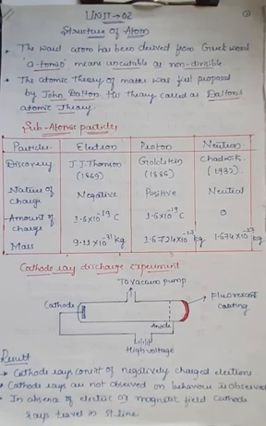Hello students, in the last class we completed the complete study of unit 1 for your chemistry, which consists of all the basic concepts of chemistry as well as some of the important definitions. We also saw some units and dimensional analysis, that is, conversion of one unit into another unit, and some very simple problems which can be asked for 3 marks or 5 marks, that is, calculation of molecular formula as well as empirical formula.